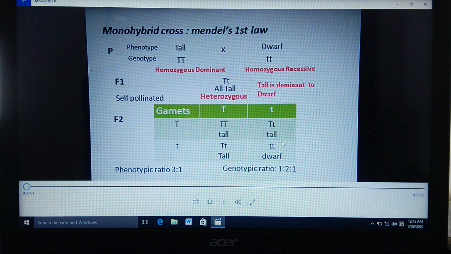In the previous lecture, we studied monohybrid cross.